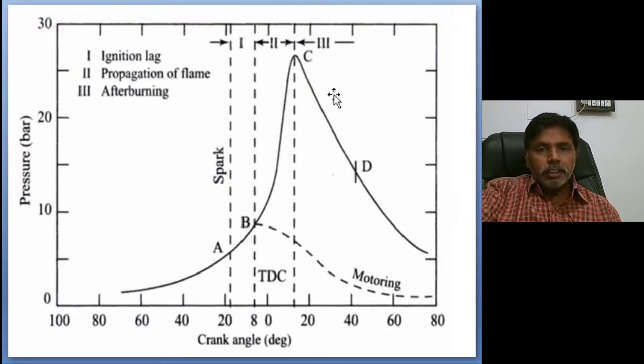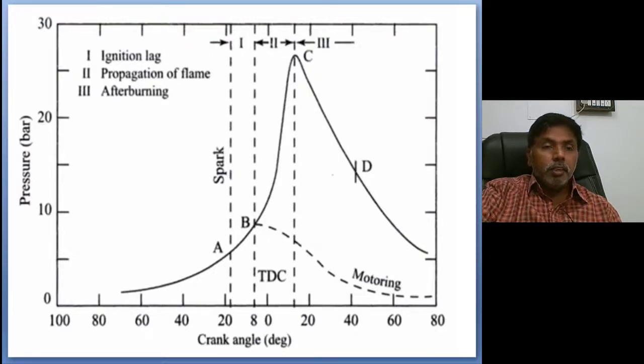So these are the three stages. First one is ignition lag, second one is propagation of the flame, third one is after burning. Ignition lag is the initial stage, a chemical phenomenon. Propagation of the flame depends on mixing of the air and fuel. Next, after burning is just to complete the combustion. Why?